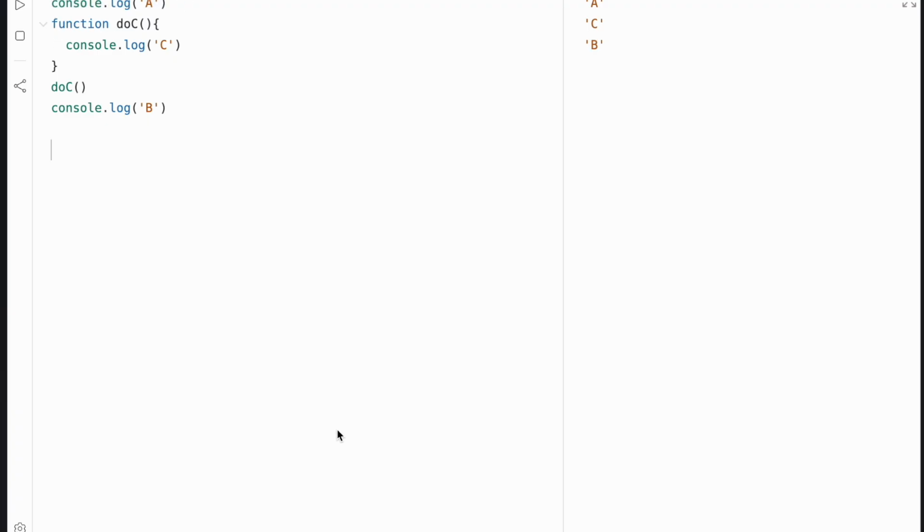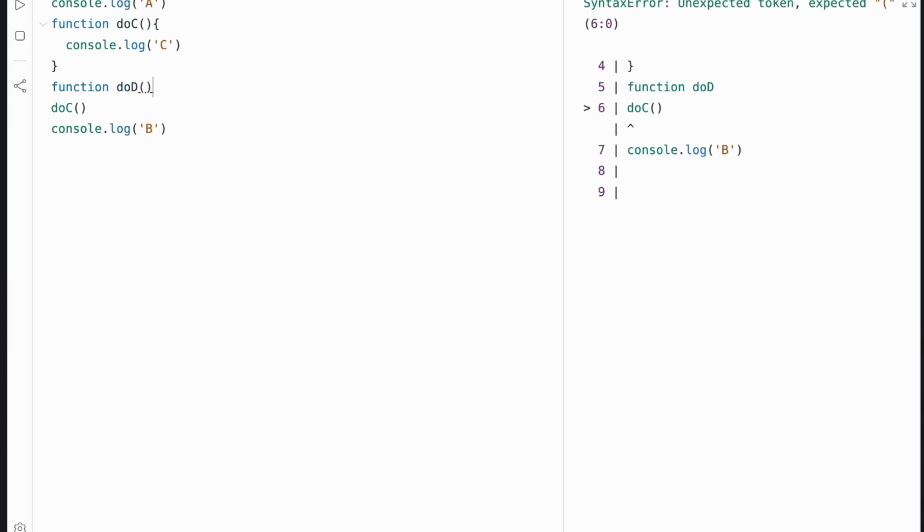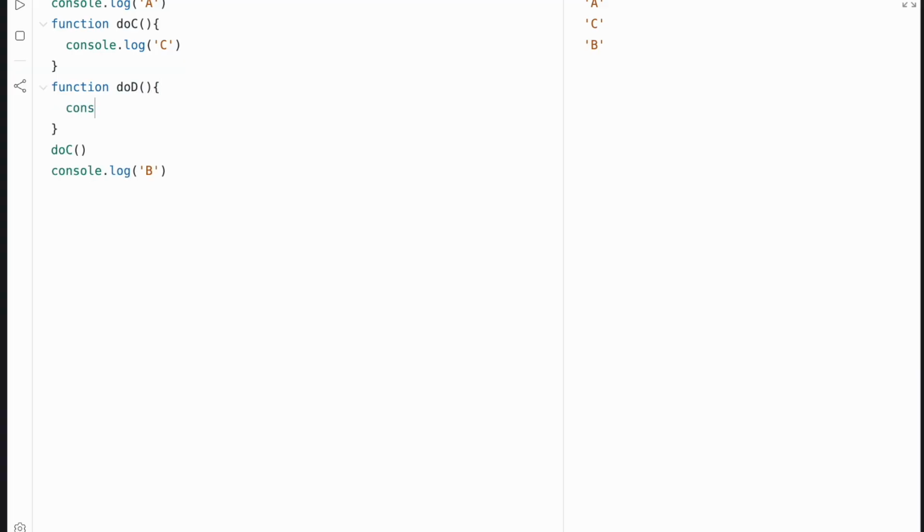Now that we understand that, let's assume we have a function after do C, and let's call that function do D. And all this function does, again, let's keep it simple, is log D to the console. But let's assume that this function actually needs to be called after do C is done executing.